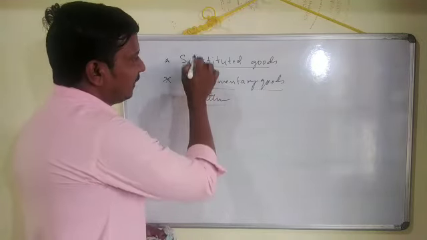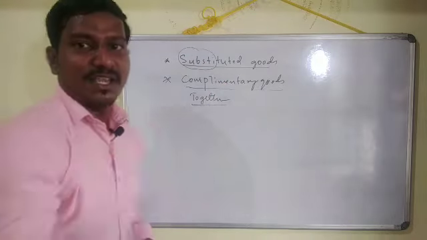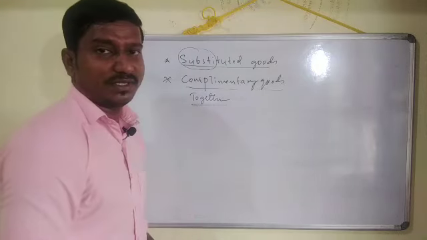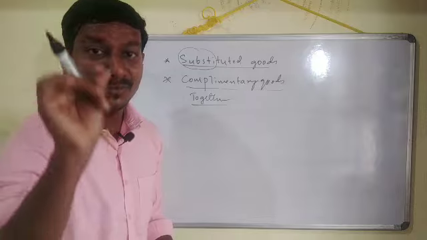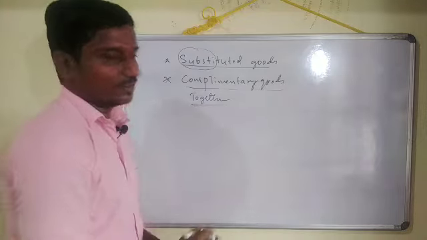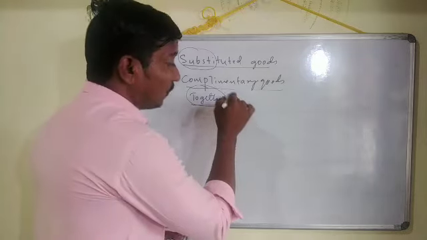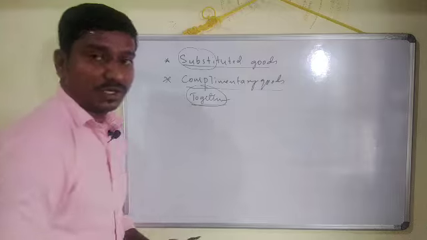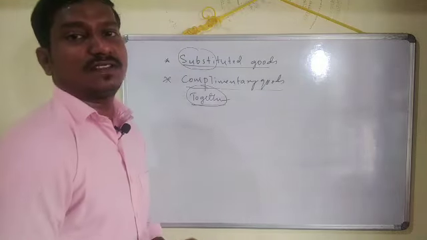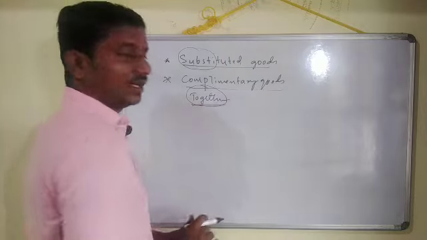So here, in the case of substitute goods, any one commodity is enough to meet our needs or wants. But in the case of complementary goods, it's not possible with only one good. We need both of these two to fulfill our wants. That's why we call it together, because whatever two commodities or goods are there in complementary goods, both are essential to fulfill our wants. So for that reason, we use them together.